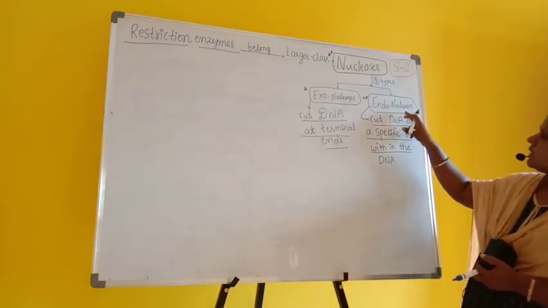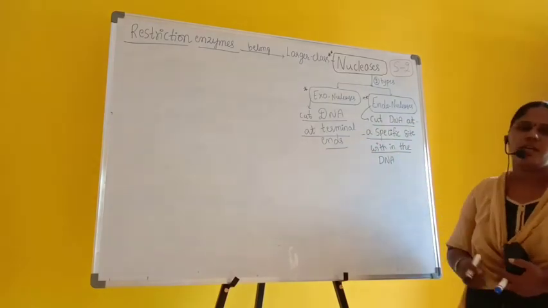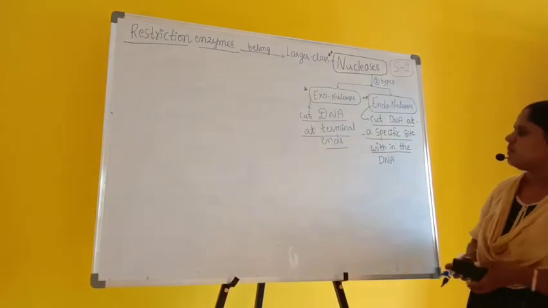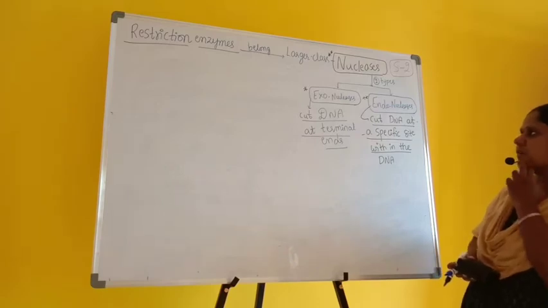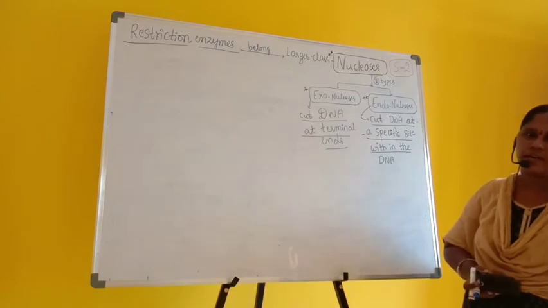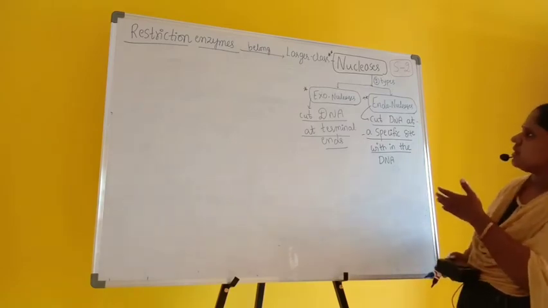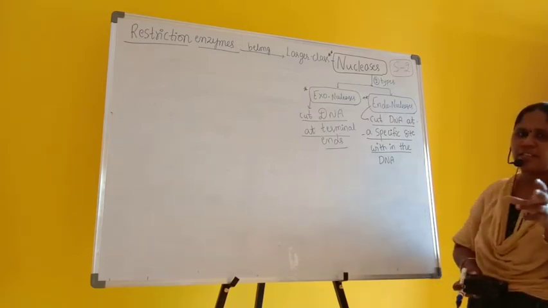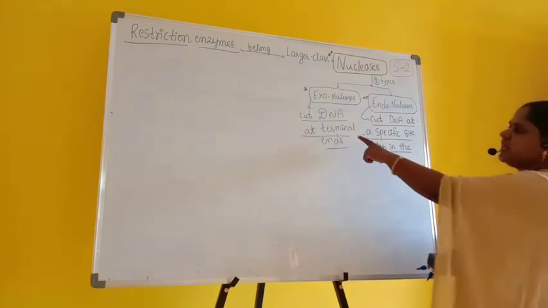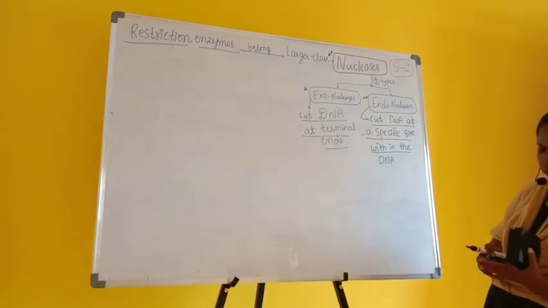So this is very important. It may cut DNA at one particular strand, and exonucleases especially at the terminal ends. We'll come back to this point.